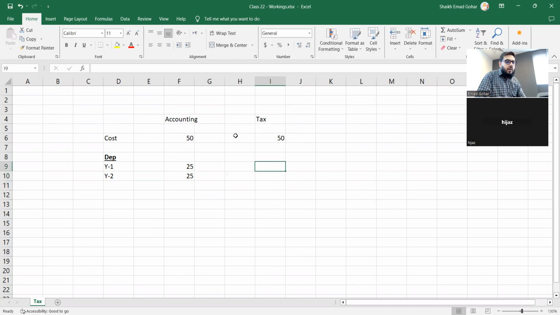They said no, you have to charge 50 in the first year in total. So what is the impact? The tax people in year 1 charged 25 more, and in year 2 they are not charging anything, so I am charging the remaining 25. Clear? This is the example.